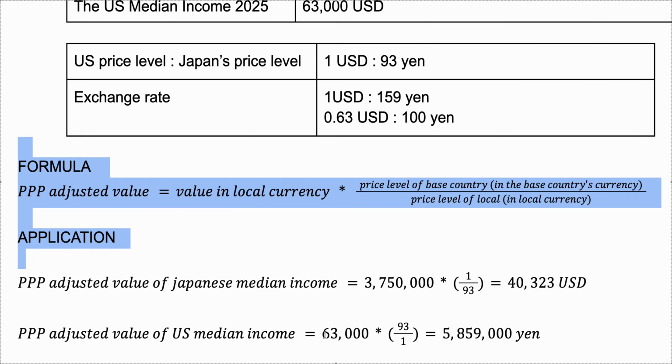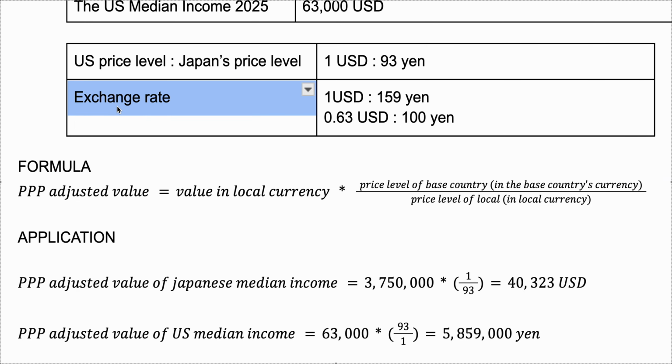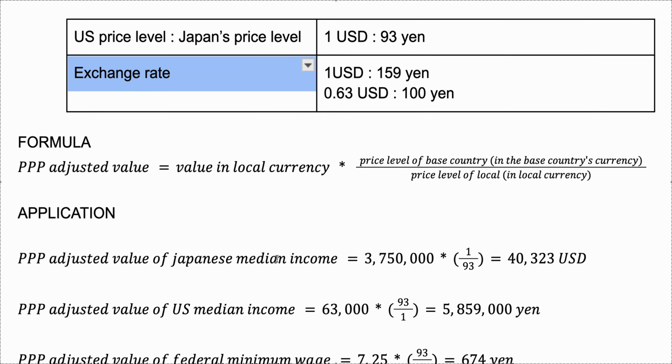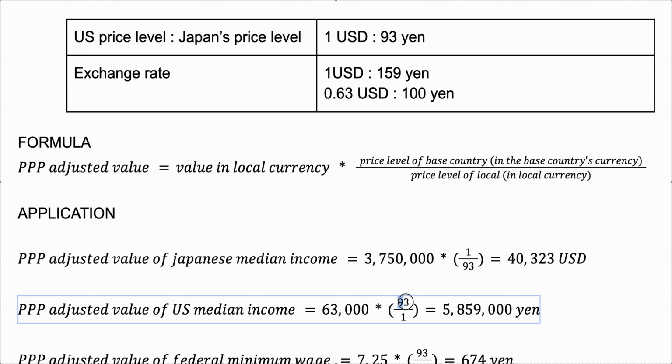Then we want to convert it into yen, but we don't want to use the exchange rate because, again, exchange rate is not the best way to show how much they're earning, because it doesn't consider the difference in cost of living in the US and in Japan. So we use the same method. In this case, the base country would be Japan. So we put 93 yen here, and then at the bottom, the denominator would be $1, right?